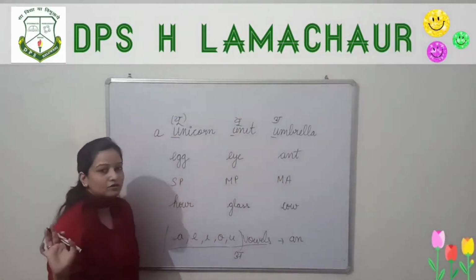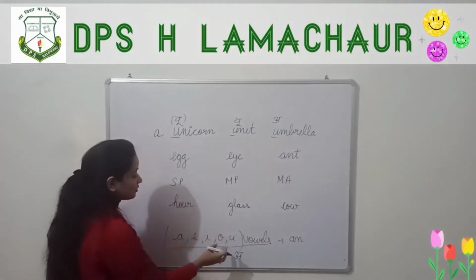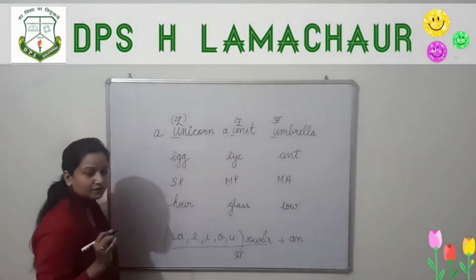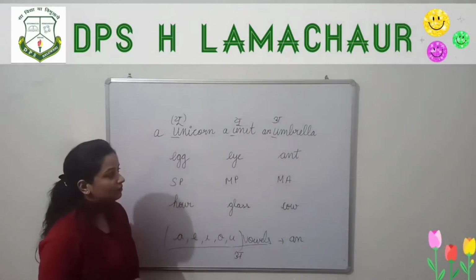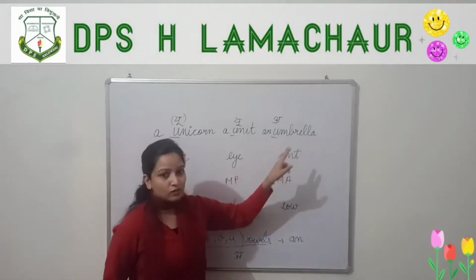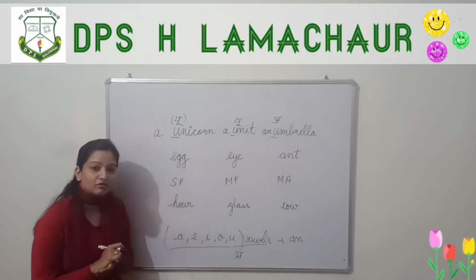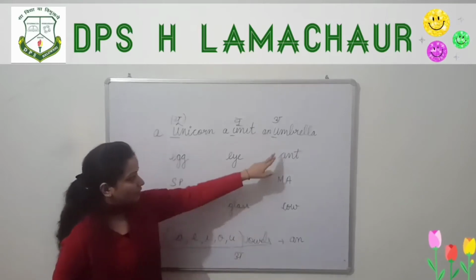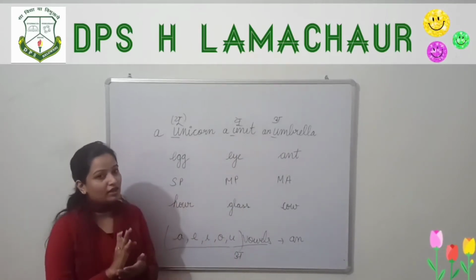This word also starts with the sound U, and U is not a vowel sound, so write a unit. Now an umbrella. Here we are using an because this word starts with a vowel sound. So basically you have to check the sound, not the letter. You don't have to check the letter; you have to check the sound of A, E, I, O, U.